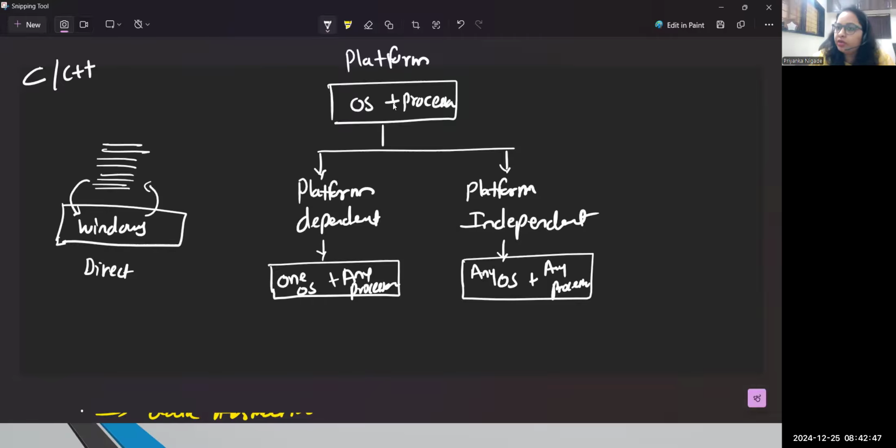The code I have written on Windows will be executed from Windows and I will get the solution, correct? So that is the direct way of execution we follow. Now, whatever code you have written on the Windows platform, can I run that code directly on the Linux platform? No, absolutely not. You have to write the same program again on Linux, and only then will it work on that particular platform.